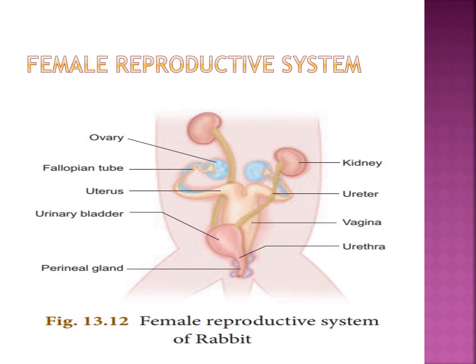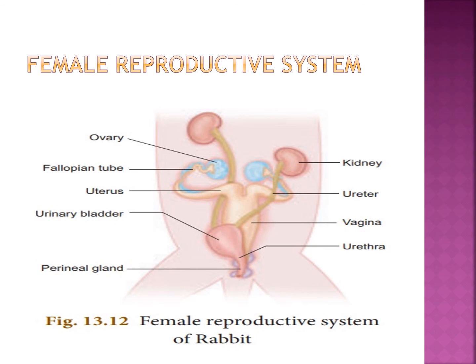Now we will see the female reproductive system. The rabbit has a pair of ovaries, which are small ovoid structures. See the picture everybody. The pair of ovaries are located behind the kidney in the abdominal cavity.